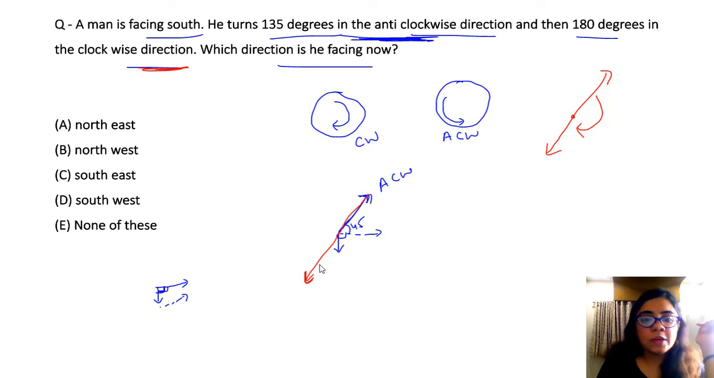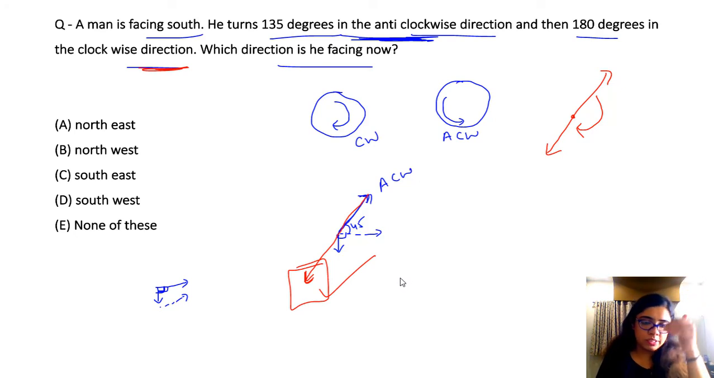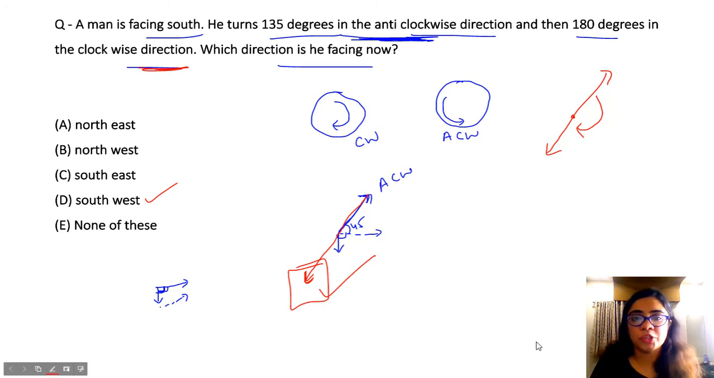The question is, in which direction is he facing now? What is this direction? देखो, it is pointing downwards, so it is south, and it is pointing to the left, so it is west. So your answer becomes option D, which is southwest. नीचे भी है, left में भी है, so your answer is option D, southwest.